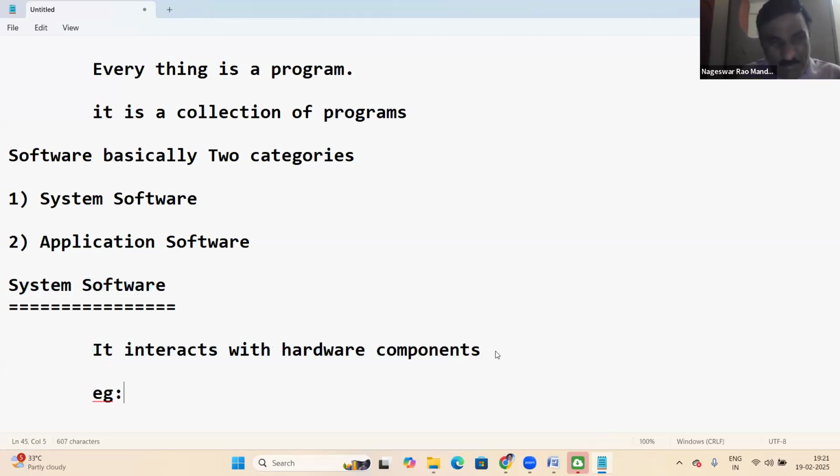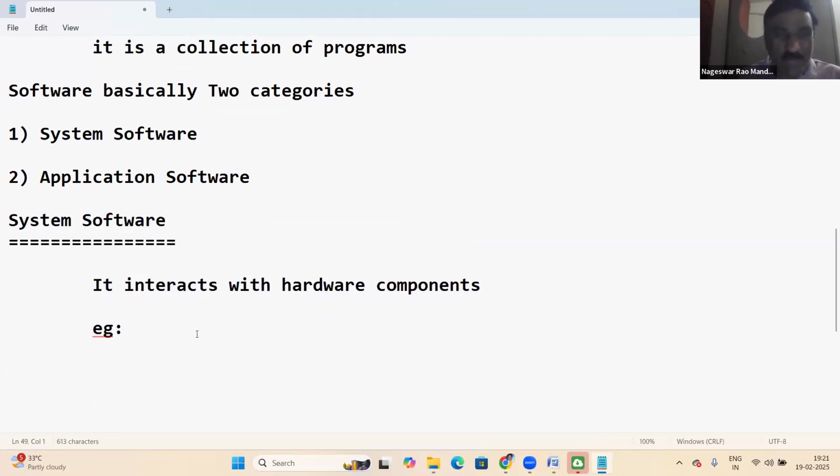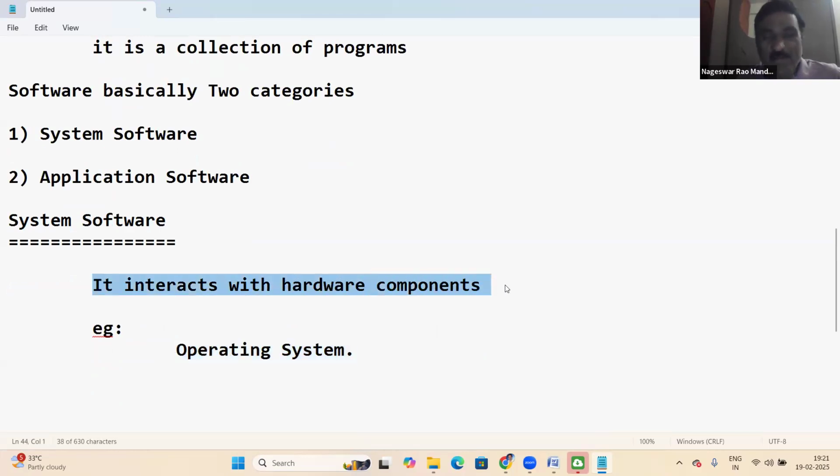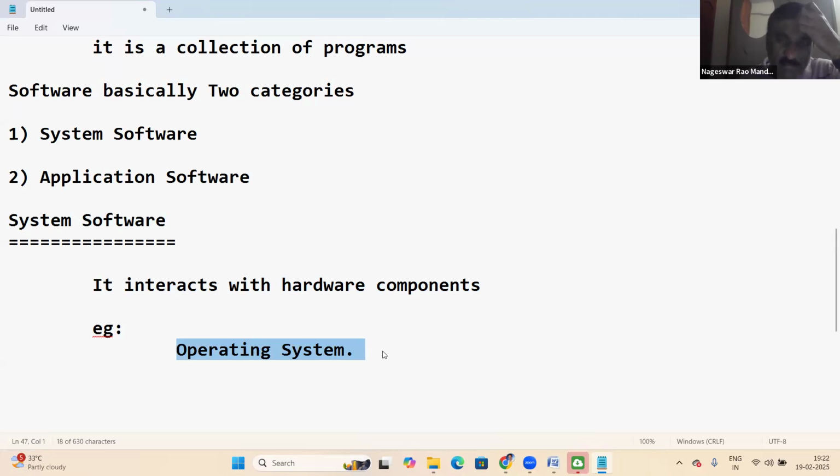For example, the OS, the operating system. The operating system interacts with the hardware, so it comes under this category. System software is software which interacts with hardware components. So OS is an example of system software, like Windows OS and Linux OS.